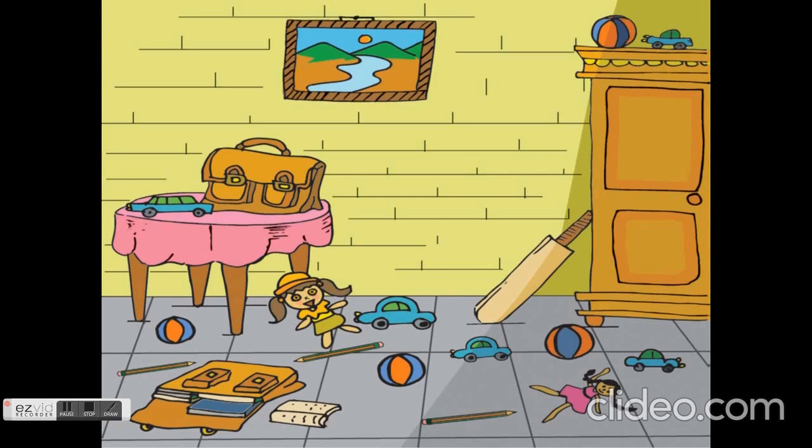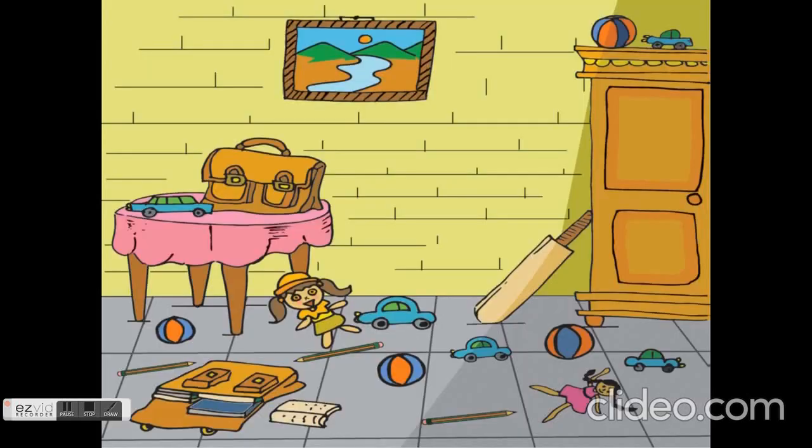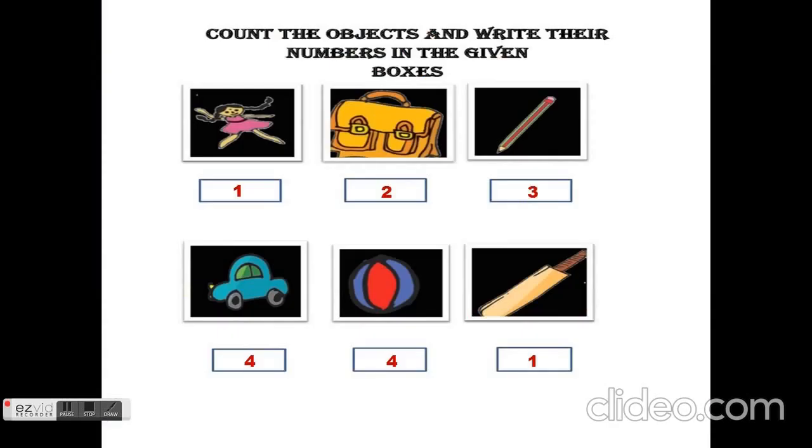Then another picture is a ball. So how many balls are there? 1, that is below the table. 2. Then 3. The fourth one is above the cupboard. So how many balls are there? 4 balls. Next is your bat. How many bats are there? Only 1 bat, which is near the cupboard. So total only 1 bat.